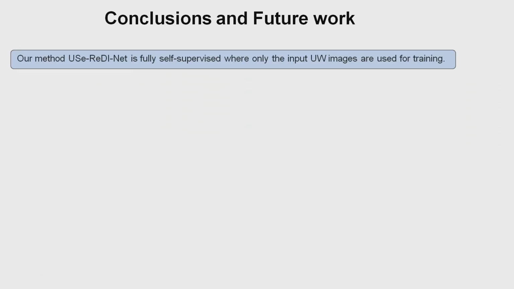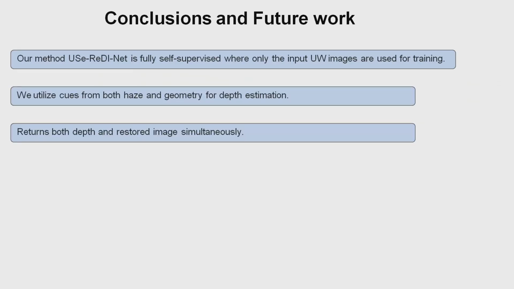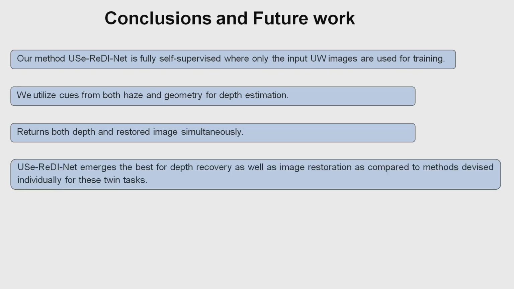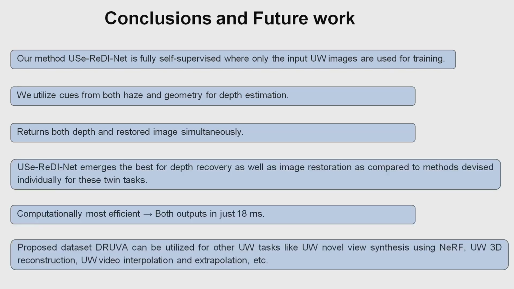So the conclusions: our method is fully self-supervised. We utilize cues from both haze and geometry, and we return both depth and restored image simultaneously, and we have the best results, and we are computationally the most efficient. In 18 milliseconds we have the outputs. Our proposed dataset can be greatly leveraged by the research community.